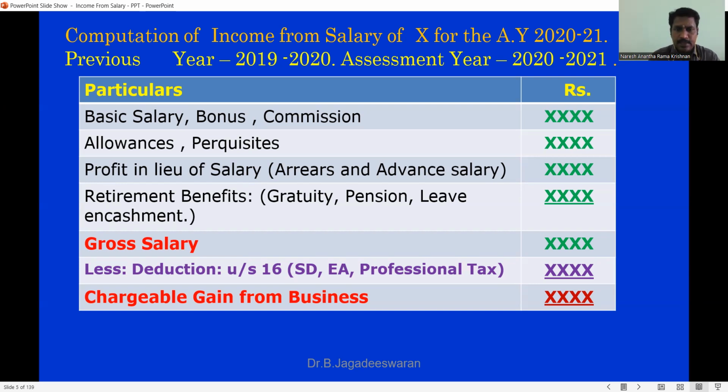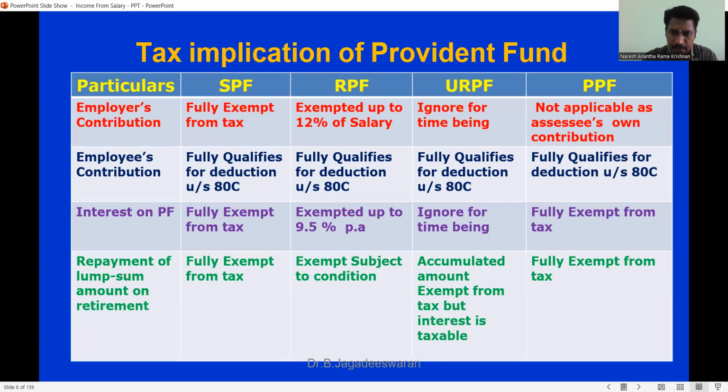The other deduction is entertainment allowance, which is eligible only for government employees. So you have three deductions under section 16: standard deduction, entertainment allowance, and professional tax. After reducing these deductions from the gross salary, you get the net salary, which is called income from salary.